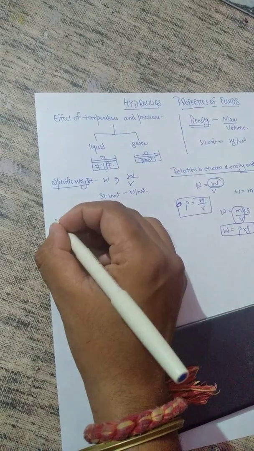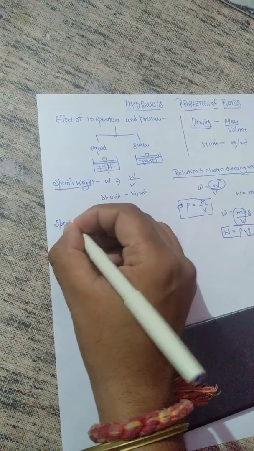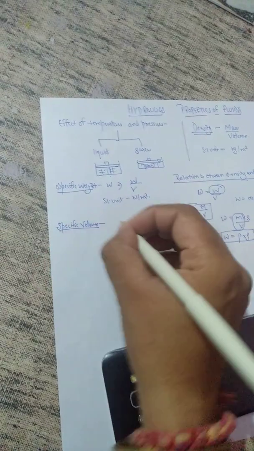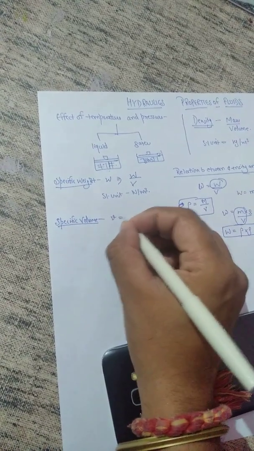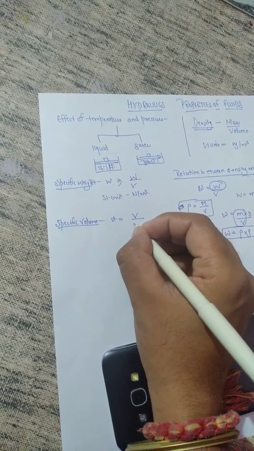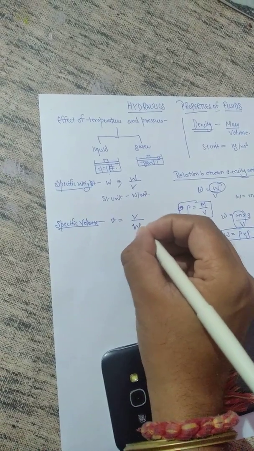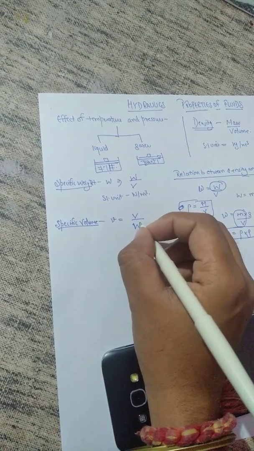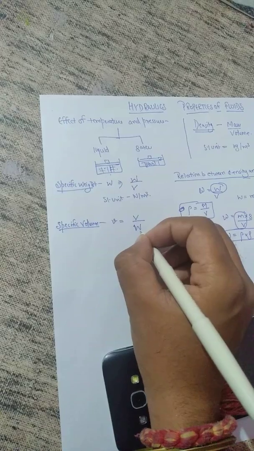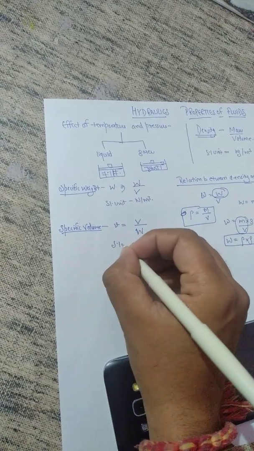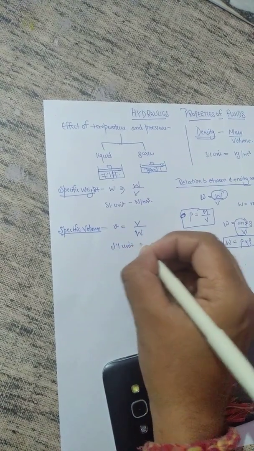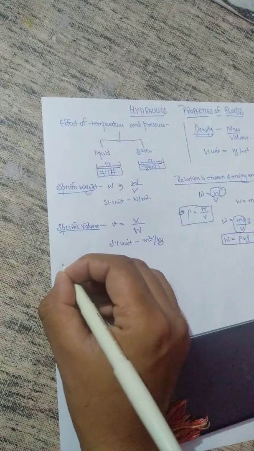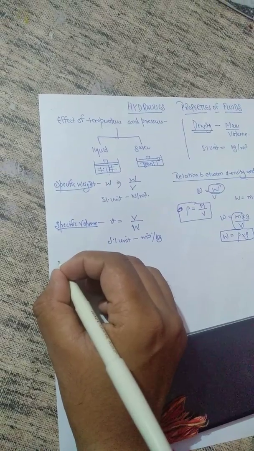Move to the next topic, that is specific volume. It is denoted by small v, which is V upon W. It is defined as the ratio of the volume to its weight. Its SI unit is meter cube per kg.